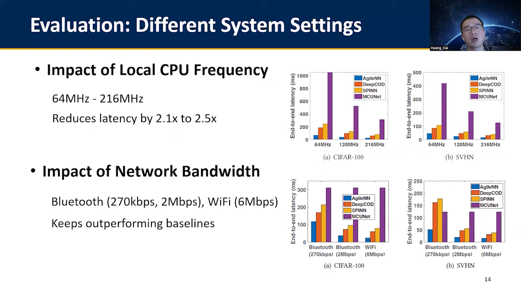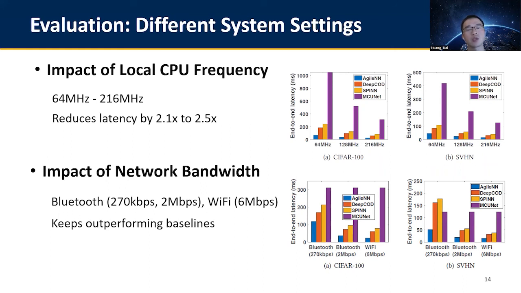We also tune the clock frequency on the microcontroller to mimic other devices with lower computing power. The results show that AgileN can have latency reduction by 2.1 to 2.5 times on microcontrollers with different CPU frequencies. And this implies that AgileN can be adopted on various microcontrollers with different computing powers.